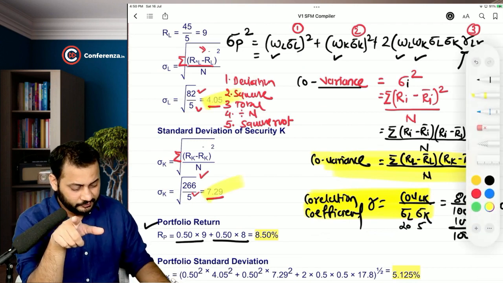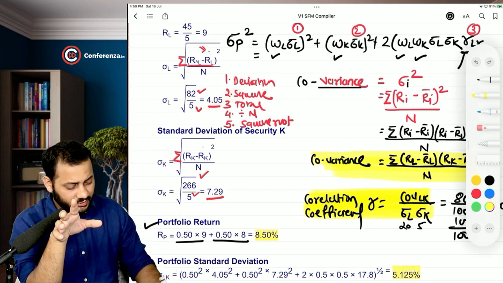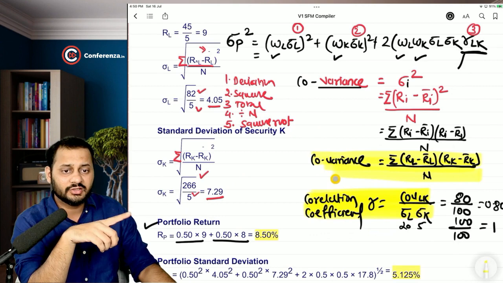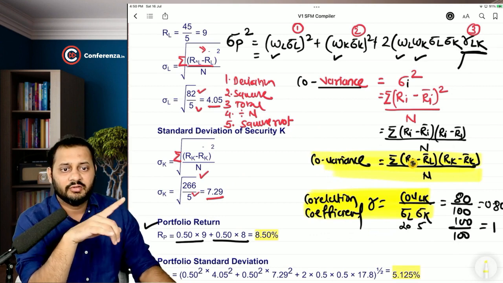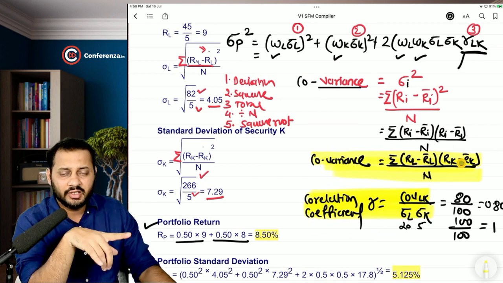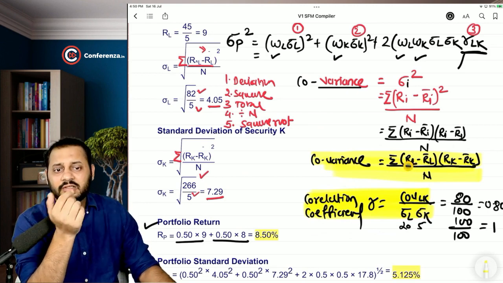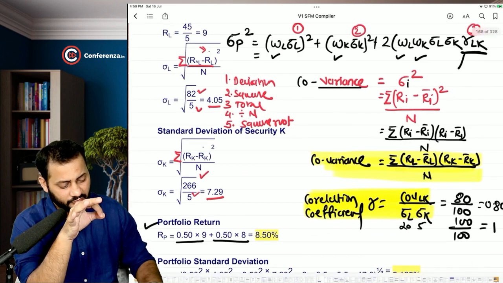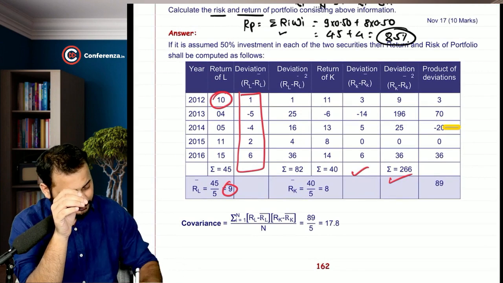this one and this one, right? 4.05 and 7.29. We have already done that, but covariance of LK is pending, and this is the formula for that. Take the deviation of the first security, multiply it with the second security's deviation, do it for all the 5 years, then do the total and divide by the number of observations. So this product of deviation, see.